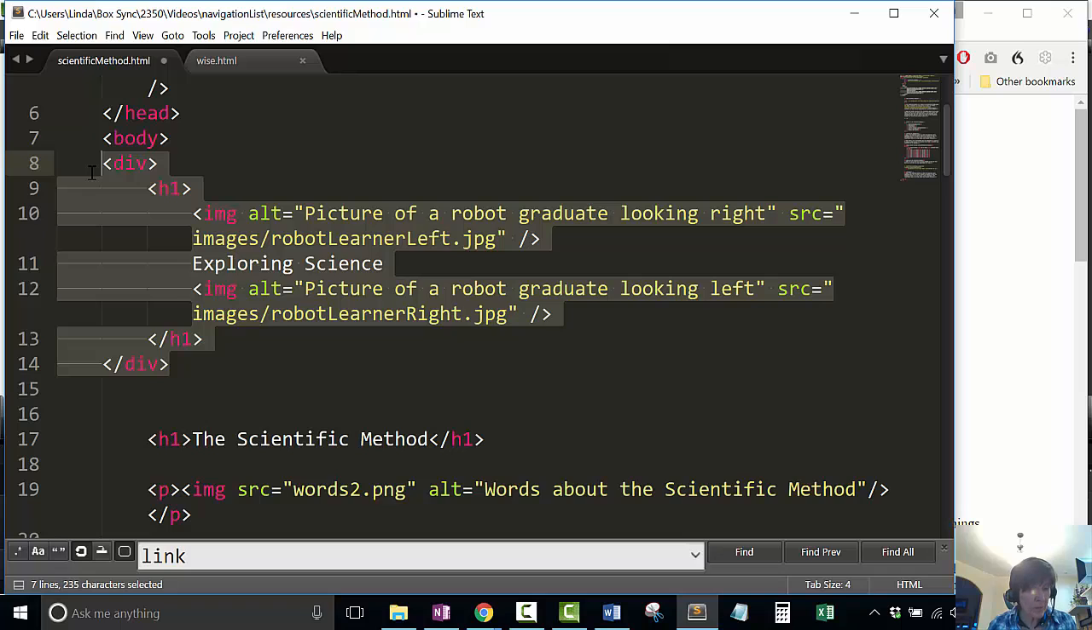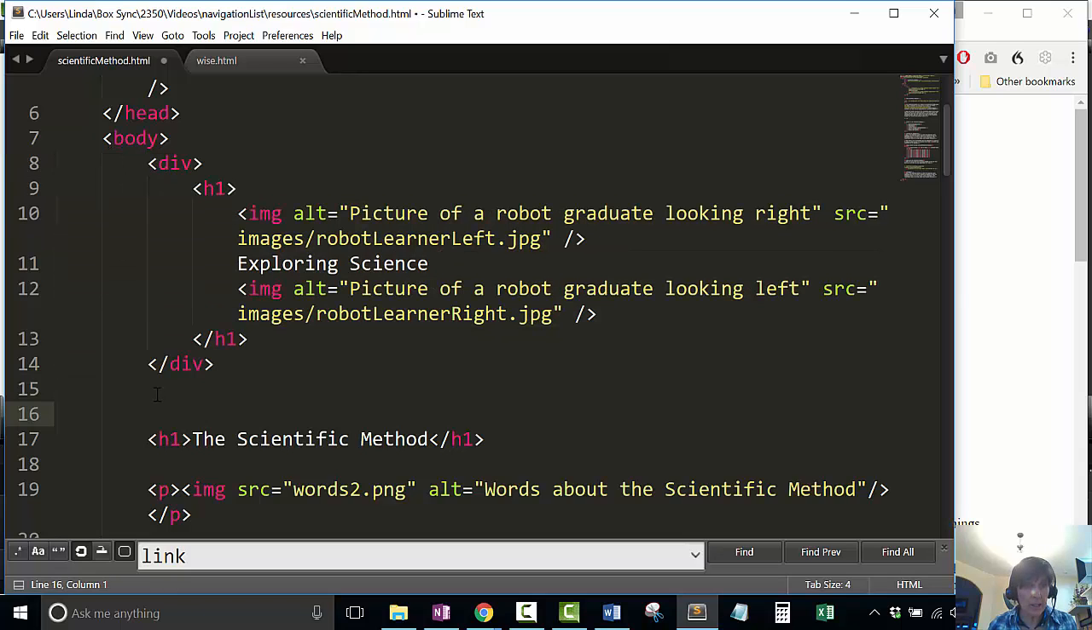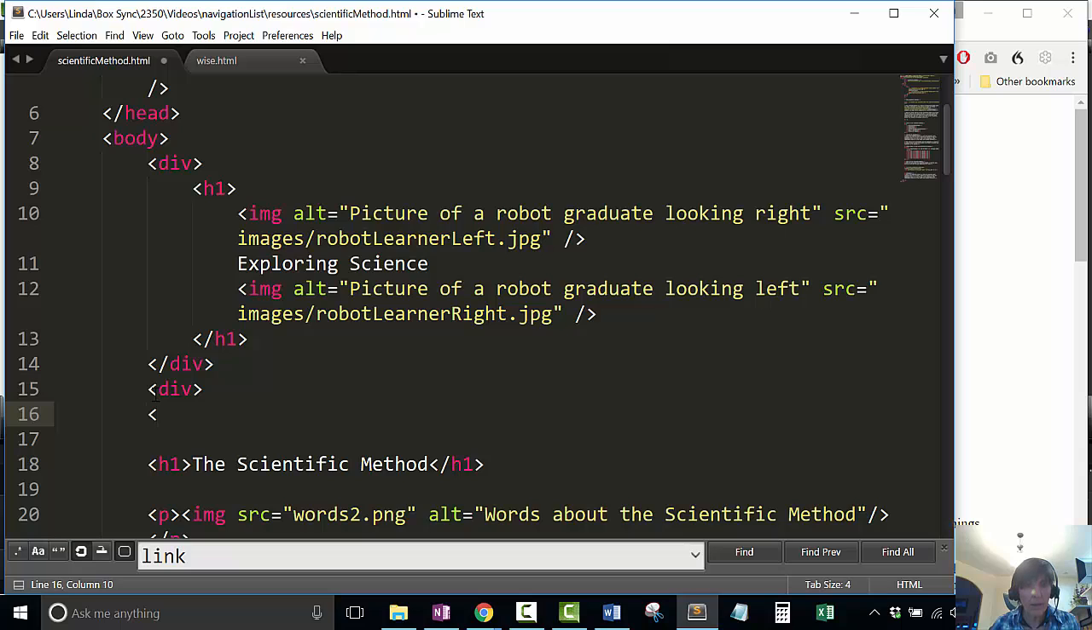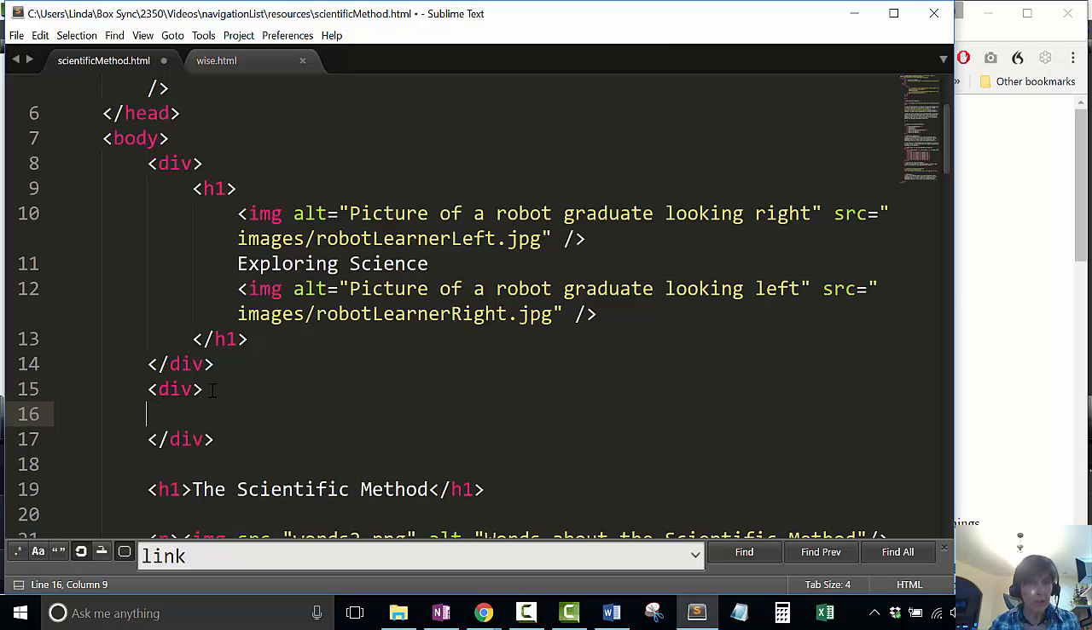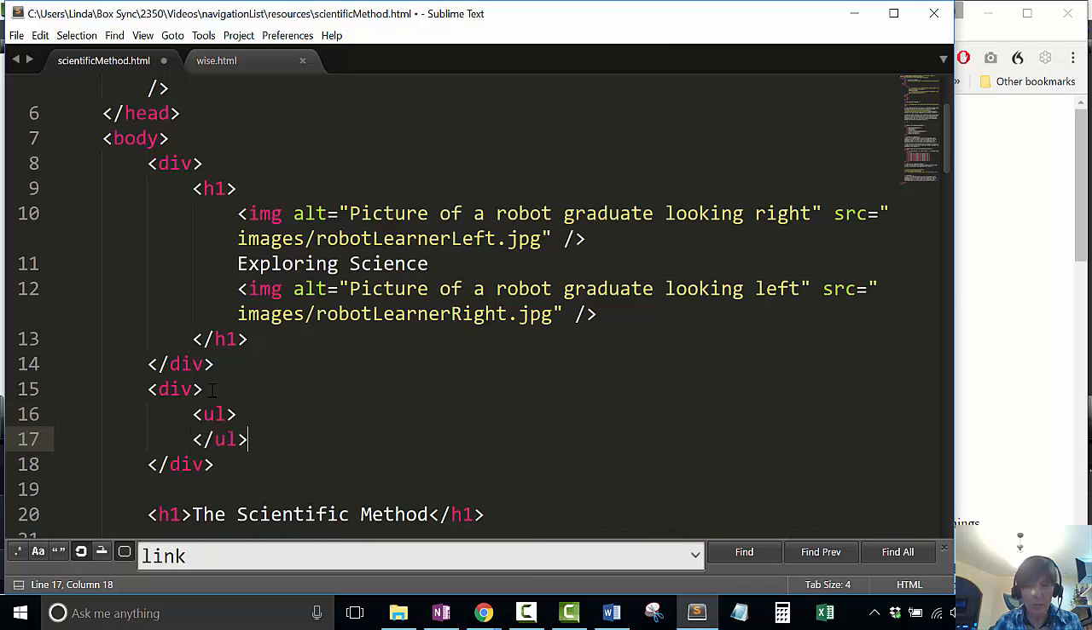So I'm going to, right below my banner section, I'm going to add another div section. And that way all my navigation is inside a div, and it keeps it all nice and together. And one way to do, a really common way to do navigation using HTML is with an unordered list. And that's how I'm going to do this one. I'm going to put an unordered list.